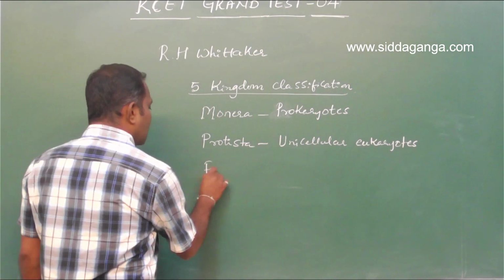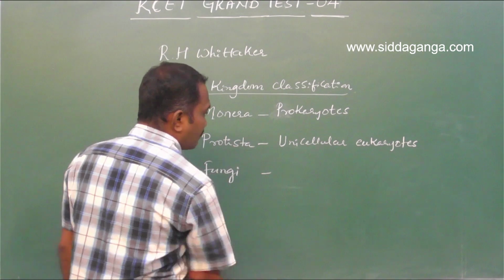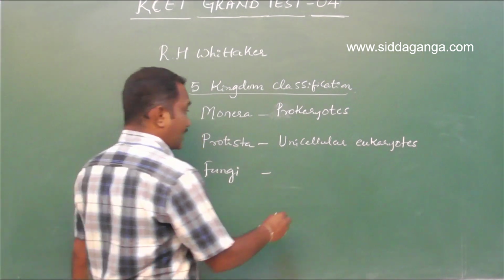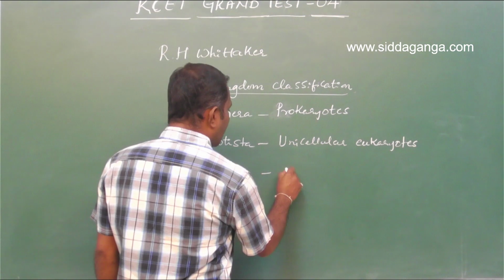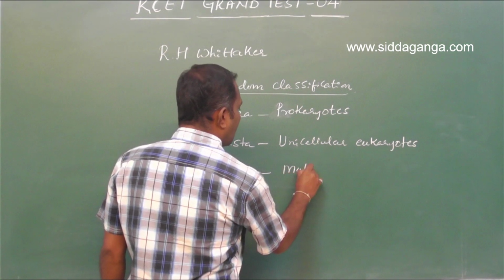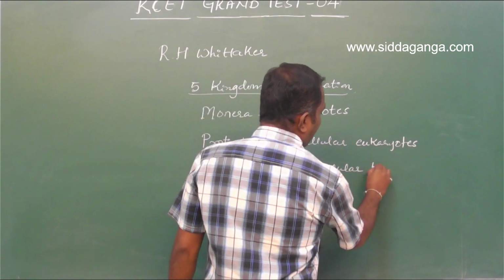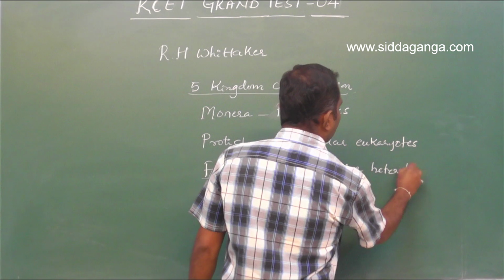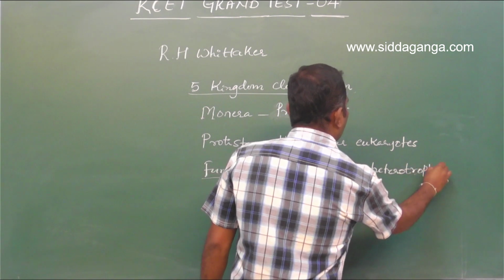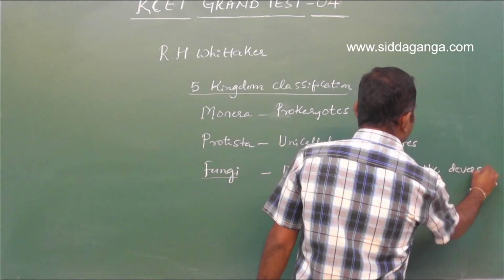Next comes the multicellular, mostly heterotrophic, diversified type of organisms, which we call fungi. This includes multicellular, heterotrophic, diversified organisms with a diversity.